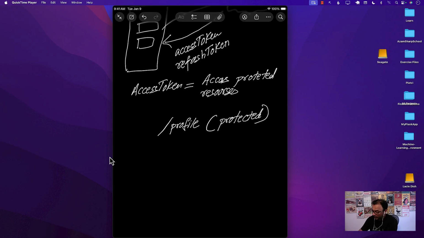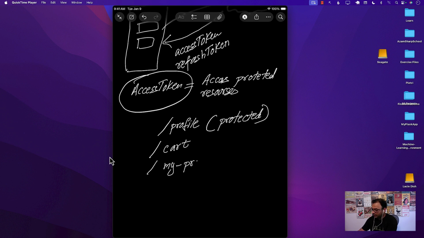Well, that's where the accessToken comes into play. Whenever you go to a protected route, that can be profile, show me my cart, or show me my products, anything that requires authentication, you need to send in the accessToken. So in the headers of the request of the protected route, you will send the accessToken.